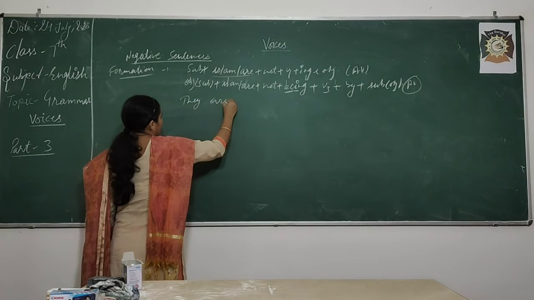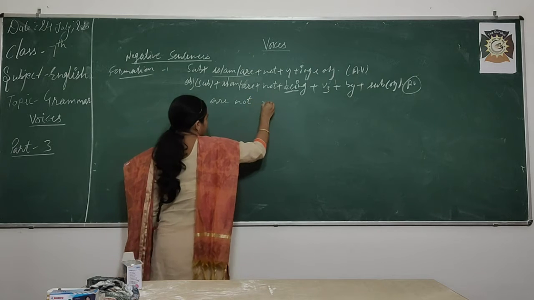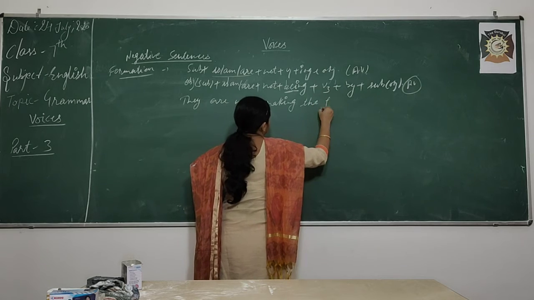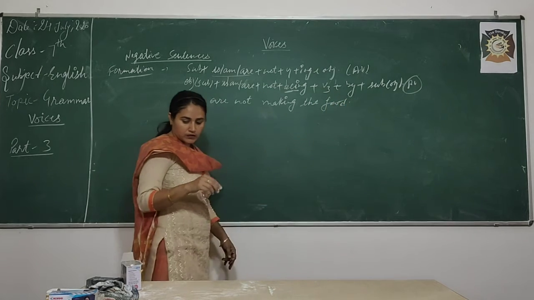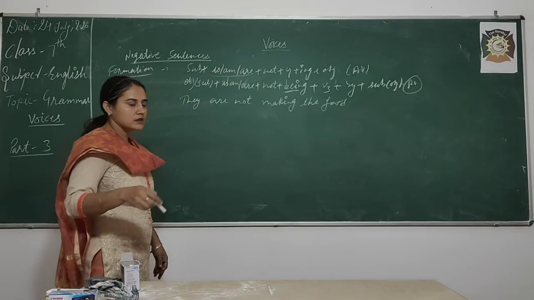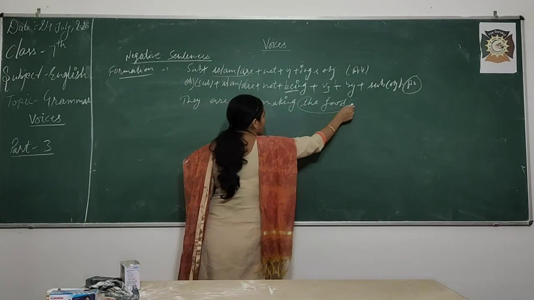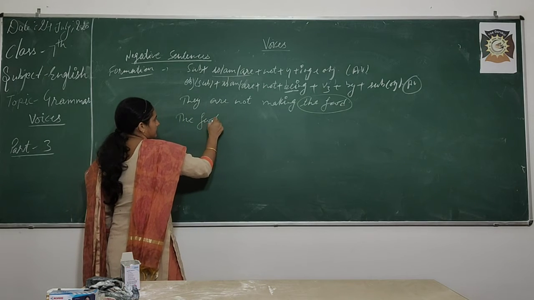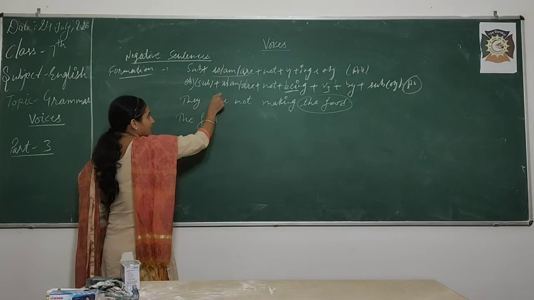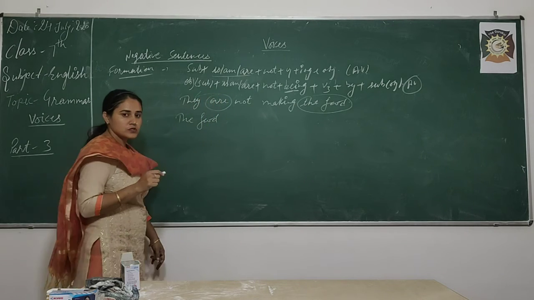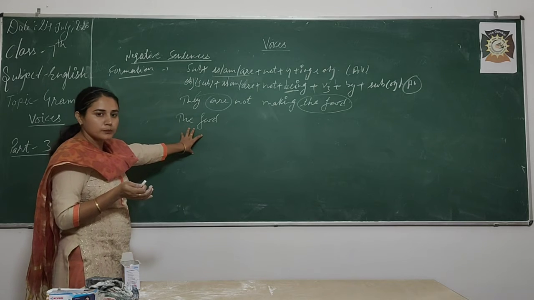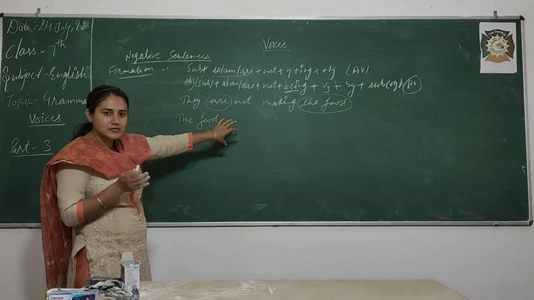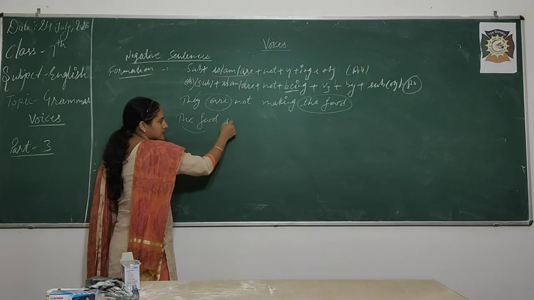Okay. Just have a glance at one example. They are not making the food. Making the food. So what is the object here? The food. Yes. The food will come in the beginning and act as a subject. Now are is used according to they, because they is plural, but is the food singular or plural? Can we use are with the food? No, because the food represents a singular item here. The food is.